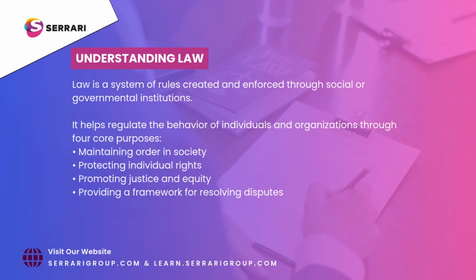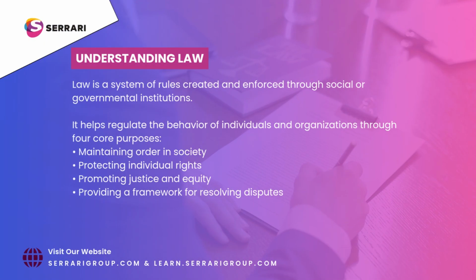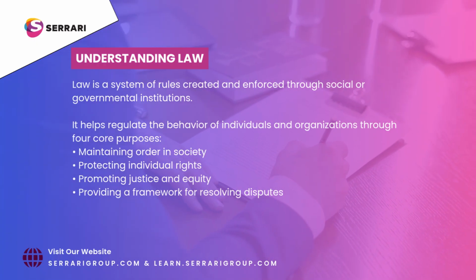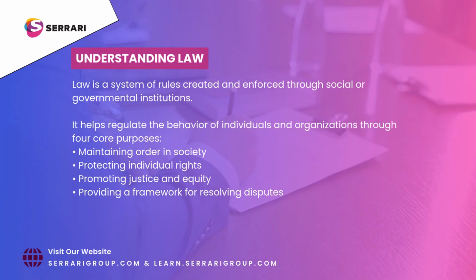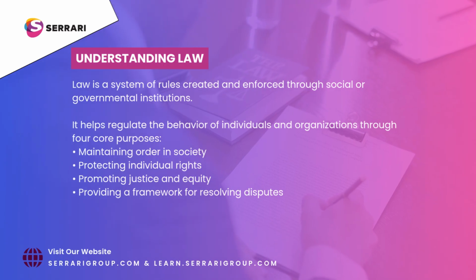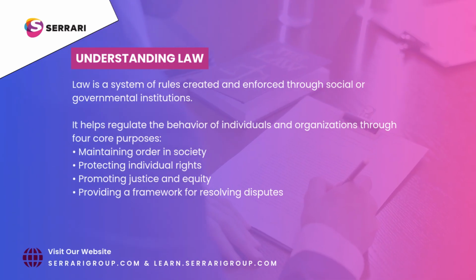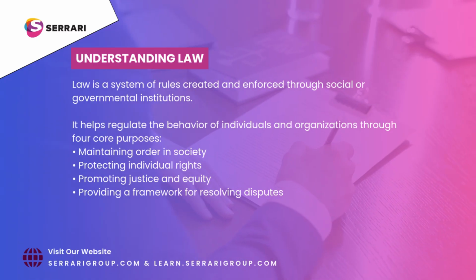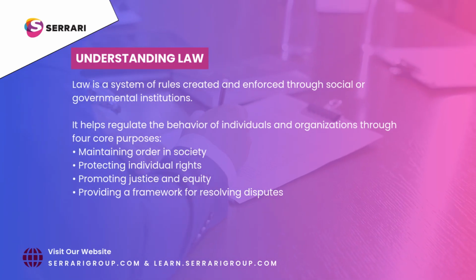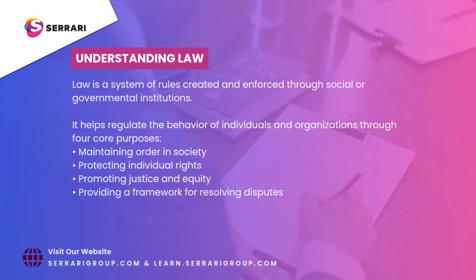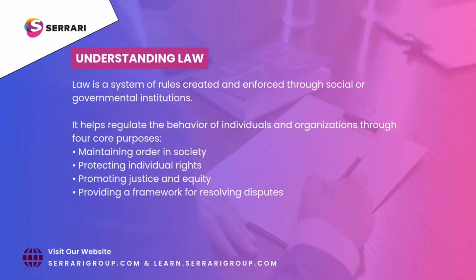Understanding law. Law is a system of rules created and enforced through social or governmental institutions. It helps regulate the behavior of individuals and organizations through four core purposes: maintaining order in society, protecting individual rights, promoting justice and equity, providing a framework for resolving disputes.